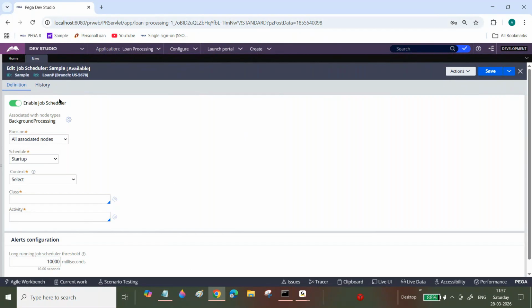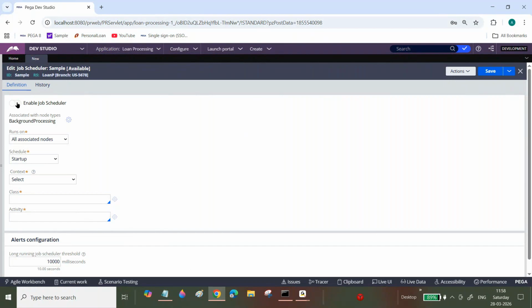Once you deploy into another environment, for example with it enabled, the job scheduler you deployed into the other environment will start automatically. Clear? Now if I disabled it and deployed into SAT, UAT, pre-prod and production environments, then after completion of the deployment, you need to go to the admin studio manually and start it.